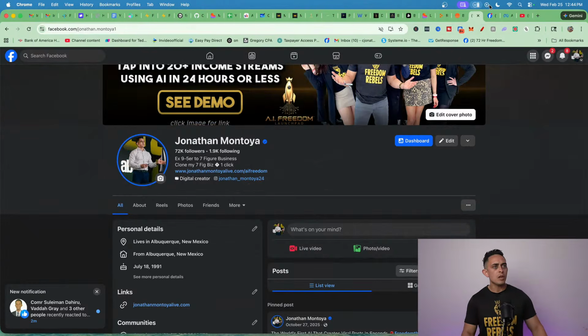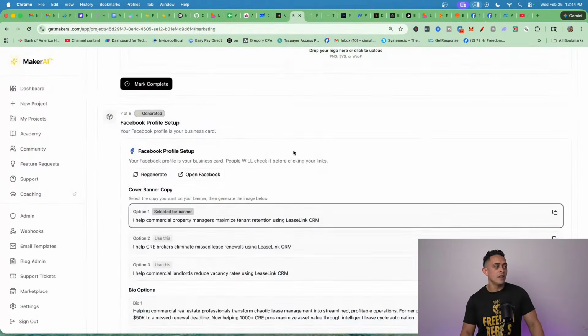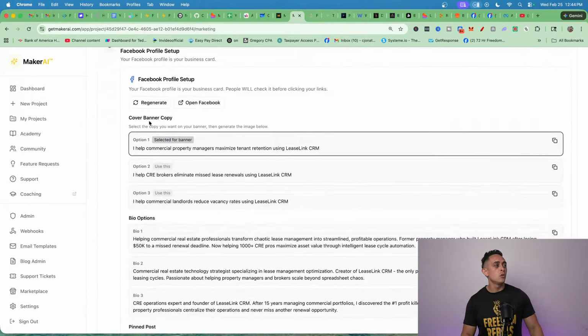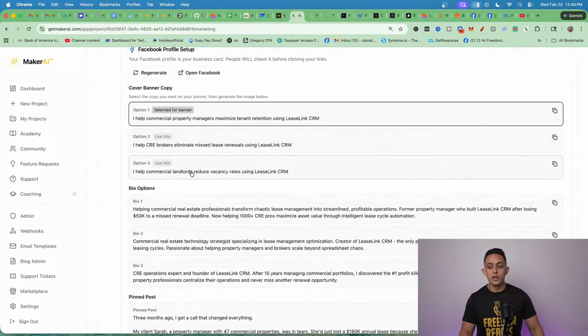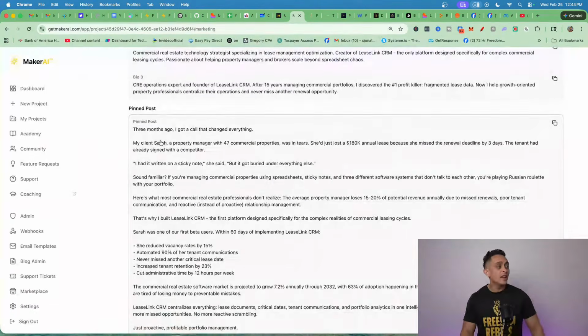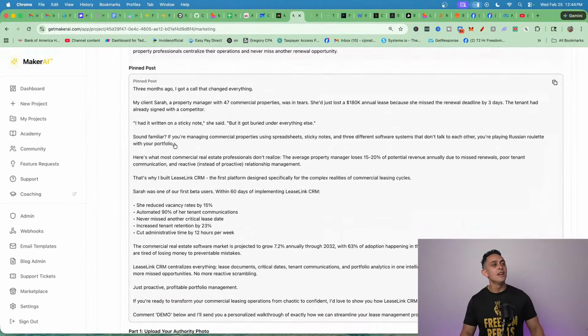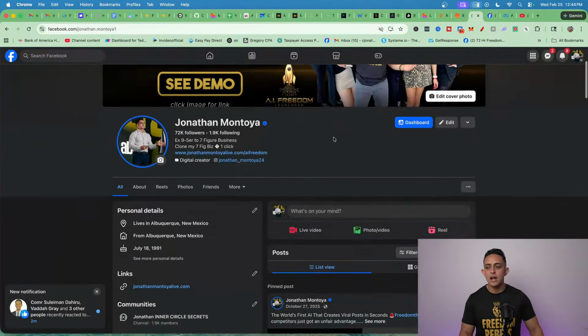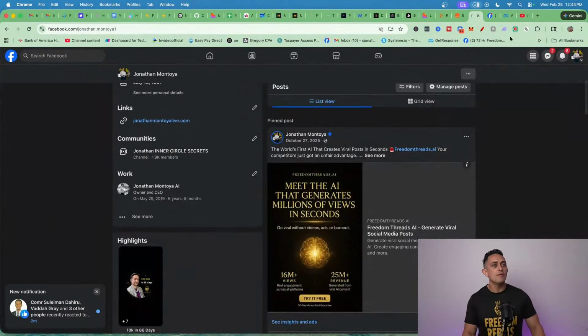Now, what's really cool is this does it for you. Check this out. It gives you the cover image banner copy. It tells you exactly what you should put. It tells you what you should put in your bio. And then it gives you a pinned post. When I drive traffic to my Facebook account, I have a pinned post.